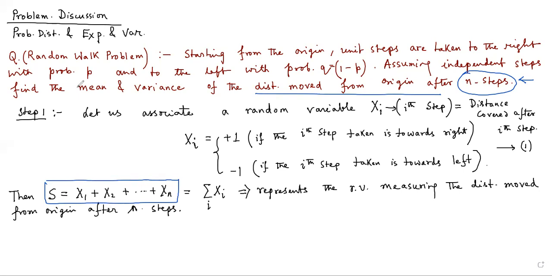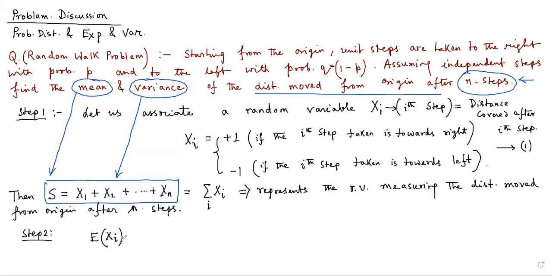We are supposed to find the mean and variance of this random variable capital S. But before that, we have to find the mean and variance of the random variable xi, and then we'll think of how to find the mean and variance of capital S. So my step number 2 is this. Let us calculate the expectation of xi.